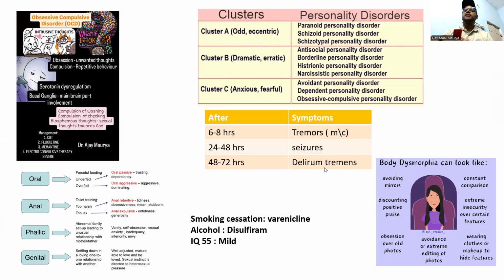And these are the alcohol withdrawal features. Okay, now 6 to 8 hours is called tremors. 12 to 24 hours, hallucinations; 24 to 48 hours, seizures; 48 to 72 hours, these are the delirium tremens. Smoking cessation is with varenicline; for alcohol, disulfiram. And IQ 55 is mild. This is the body dysmorphic disorder. You can see this is the disorder. Okay, that's from psychiatry.